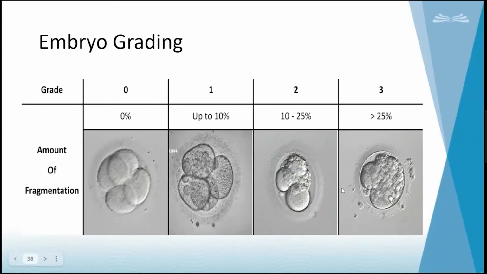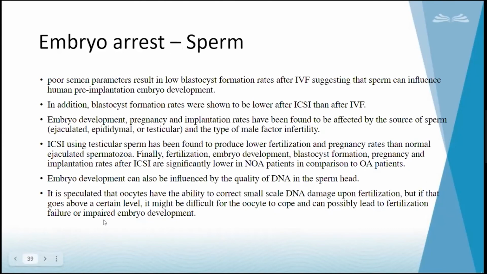So here I have shown examples. This one has 0% fragmentation, this has 10% fragmentation, then 10 to 25% fragmentation, and more than 25% fragmentation. Not only factors like fragmentation, but sperm factors also play a major role in embryo arrest.